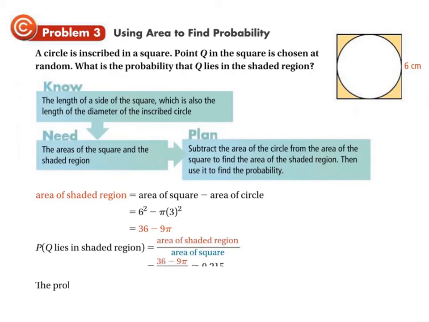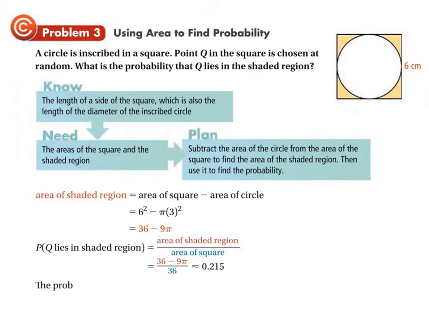And when you do that, we say the probability that Q lies in the shaded region is the area of the shaded region out of the area of the square, because the square is the whole region. So the area of the square, we already know, is 36. So we say 36 minus 9 pi over the total 36 for the area of the entire region of the square, right? And this is that region minus that.